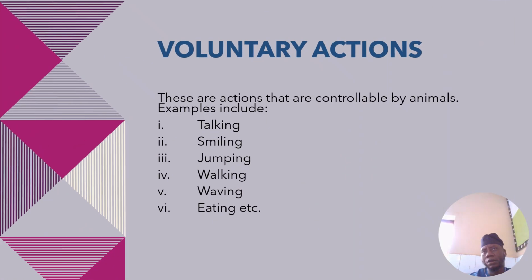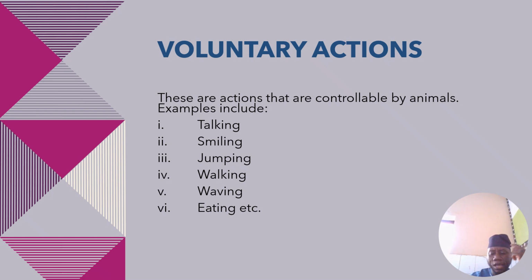I also said earlier that we have actions that are controlled by the nervous system, may be voluntary or involuntary. When we say voluntary actions, you should be able to identify voluntary actions and be able to say what it means. Voluntary actions are actions that we can control, that we can decide to exhibit or not. For example, jumping, walking, dancing, eating, all these are voluntary actions. And these voluntary actions are controlled by the brain. There's a part of the brain that controls voluntary action.